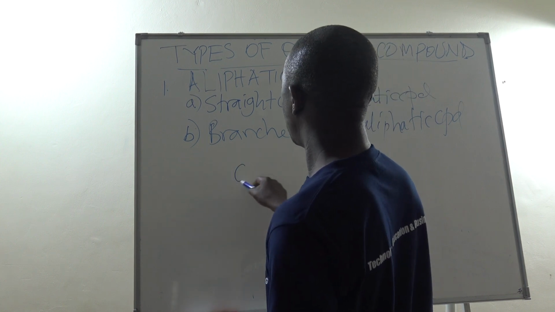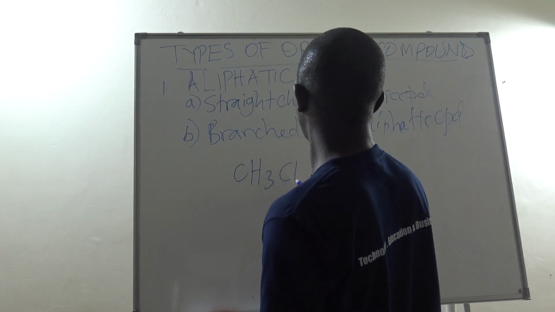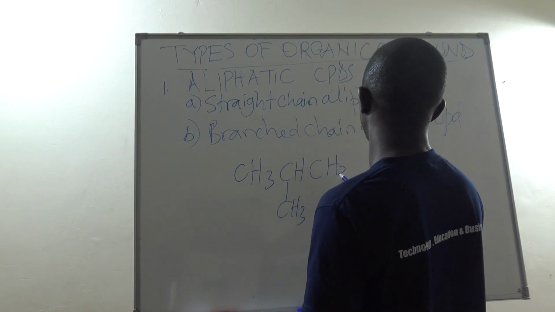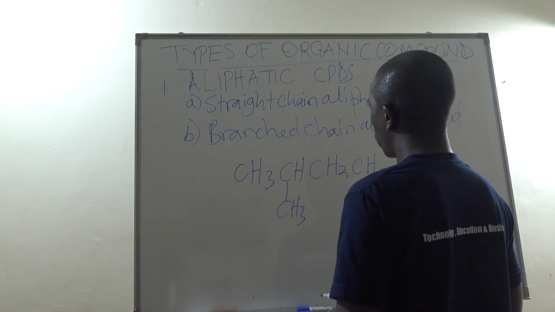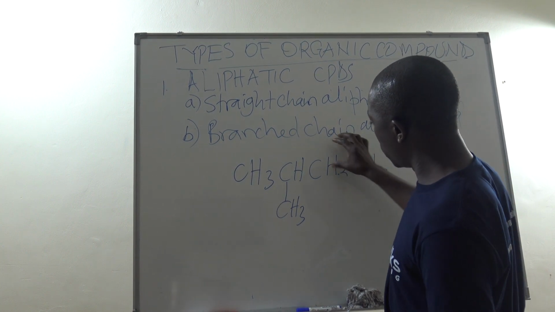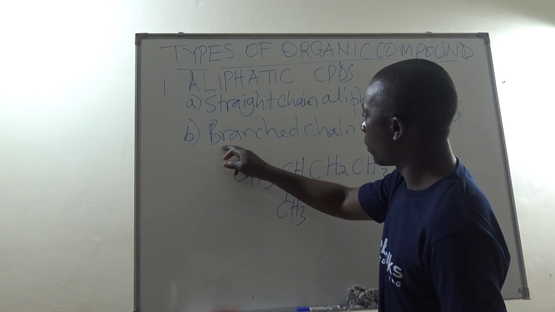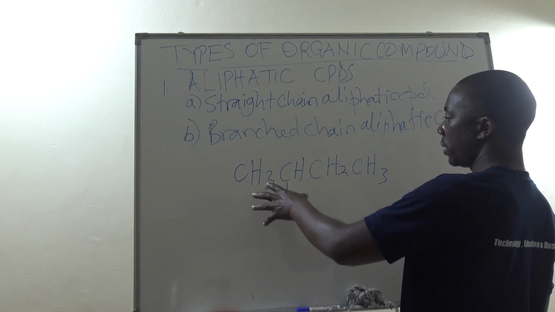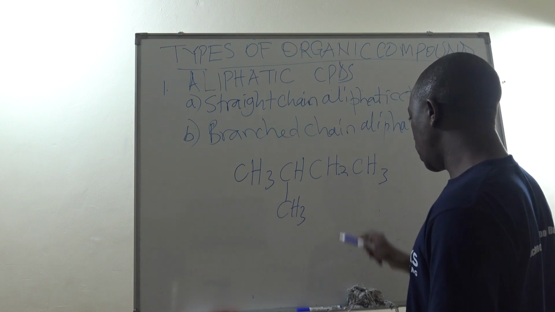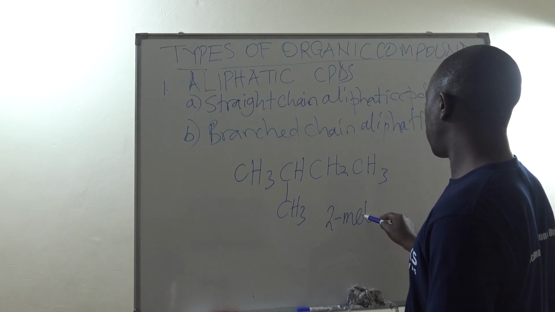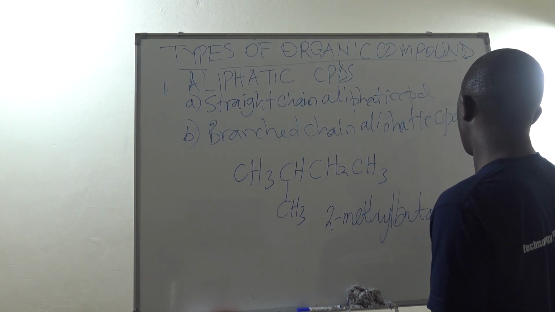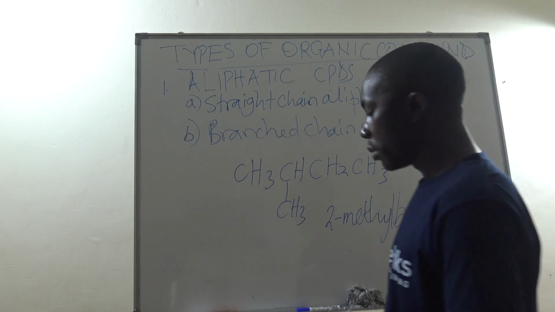An example could be CH3, CH, CH2, CH3. So in this case, we realize there is a straight chain here. But on the straight chain, there is a branch down. That's where the word branched comes from. So we shall call this one a branched chain aliphatic compound. And then we call it 2-methyl butane.